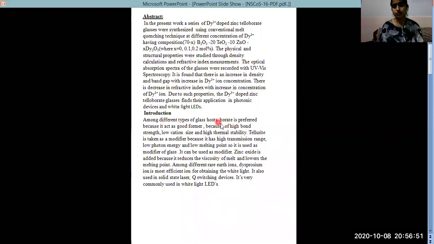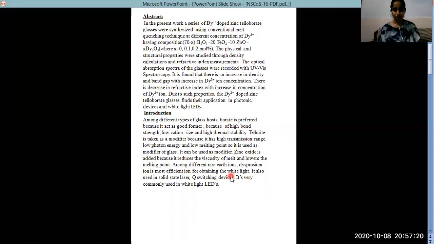Among different types of glass host, we used borate because it acts as a good former, has high thermal stability, and a low cation energy size. Tellurite is added in this composition because it acts as a modifier, has a high transmission range and a low melting point. Zinc oxide is added because it reduces the viscosity and lowers the melting point. Among different rare earth ions, dysprosium acts as a dopant because it is the most efficient ion for obtaining white light.